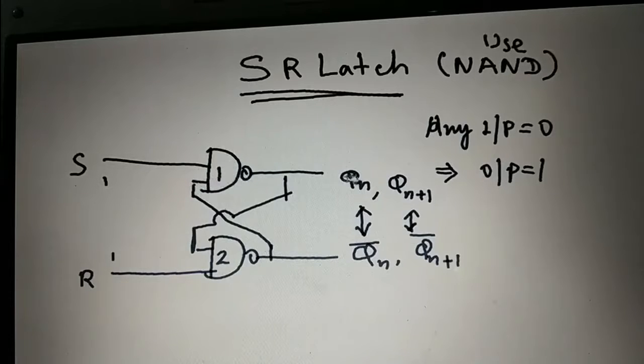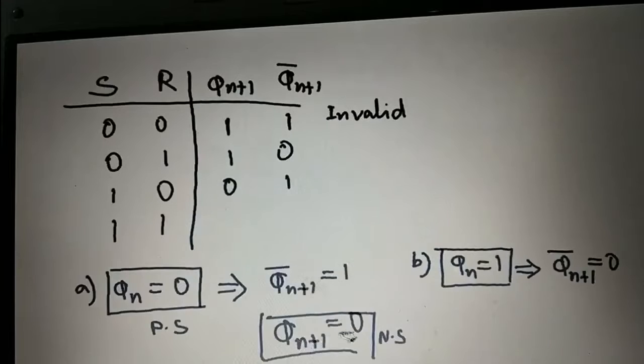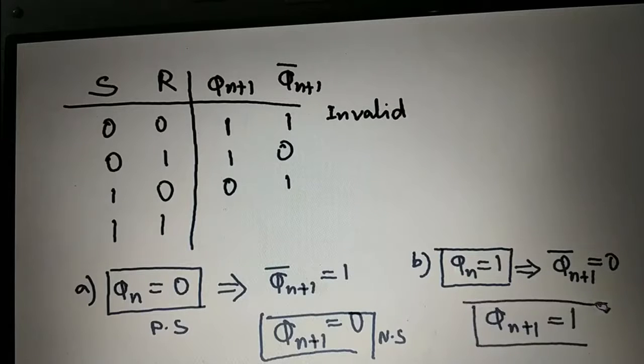So now the output will be 1. So Qn plus 1 will be 1. So present state and next state are both the same. So they are acting as a memory.